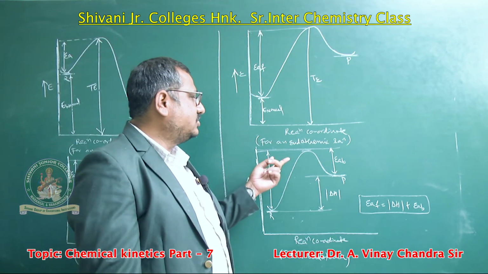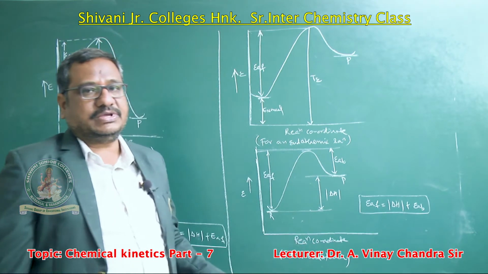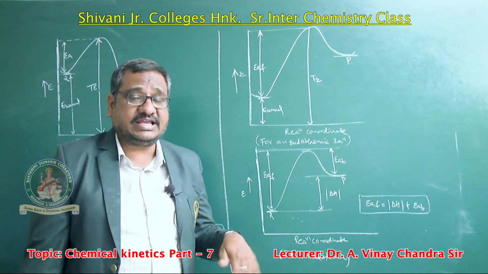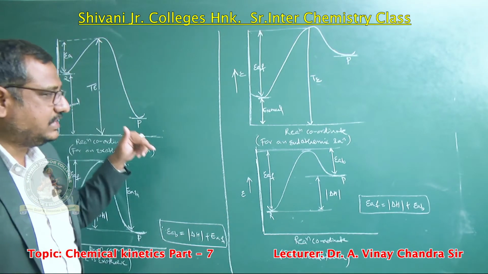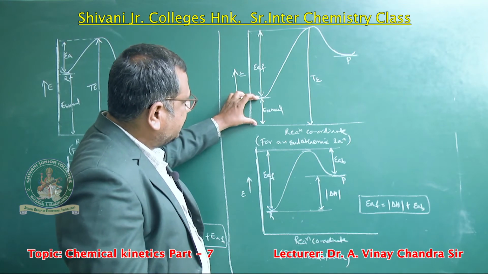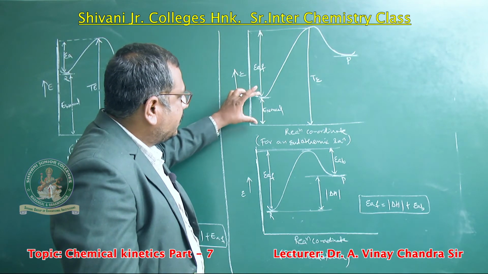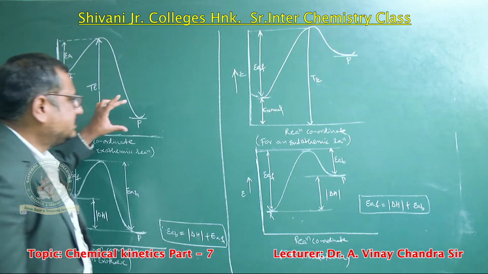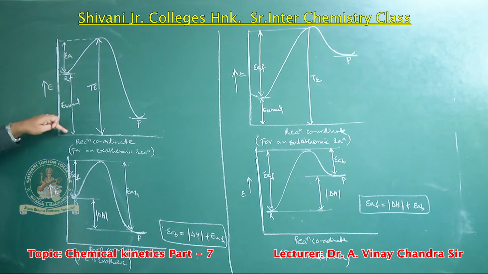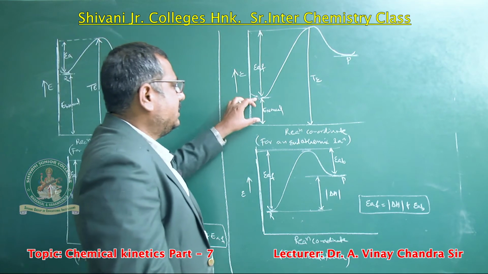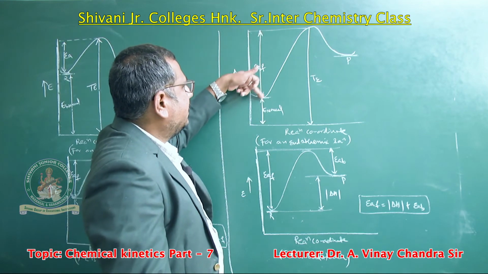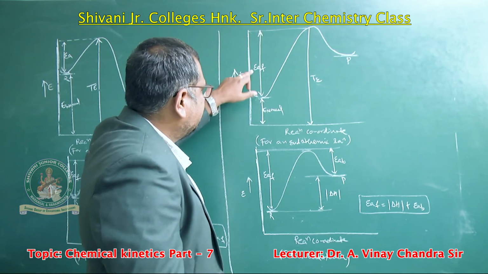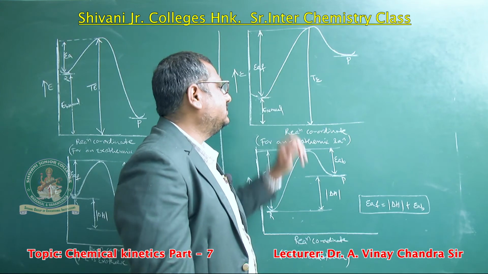Now consider the reaction coordinate for an endothermic reaction. Endothermic reaction means energy is absorbed. When energy absorption is there, the reactant molecule energy is less. In an exothermic reaction, there is more energy; in an endothermic reaction, less. So the normal molecule energy is low. Observing the graph here, for the endothermic reaction, the normal energy molecule has a small amount of energy, whereas in an exothermic reaction the normal energy gap is more. Here the point is called activation energy. This is the forward condition. Activation energy plus normal energy molecule is called threshold energy.